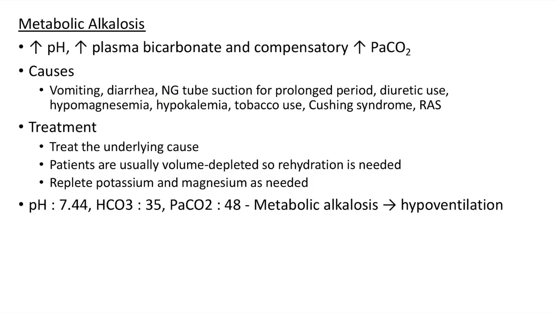Now let us see about metabolic alkalosis. In this case, the pH will be high, the plasma bicarbonate will be high and there will be compensatory increase in PCO2. What are the causes of metabolic alkalosis? Vomiting, diarrhea, nasogastric tube suction for prolonged periods, diuretic use, hypomagnesemia, hypokalemia, tobacco use, Cushing syndrome, and renal artery stenosis.